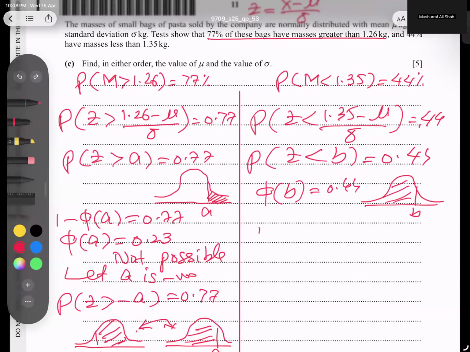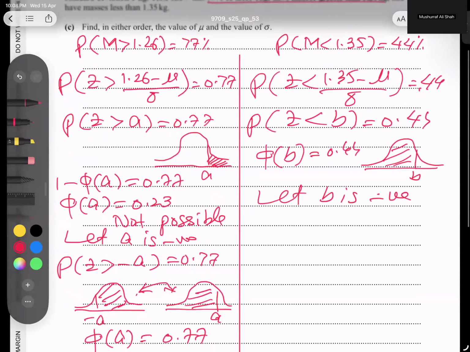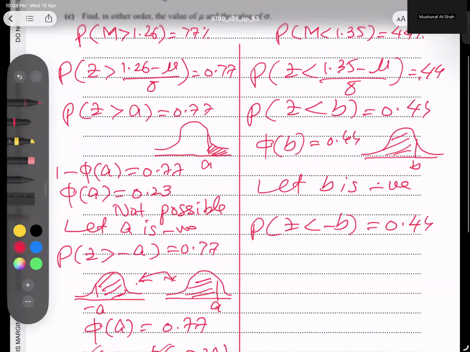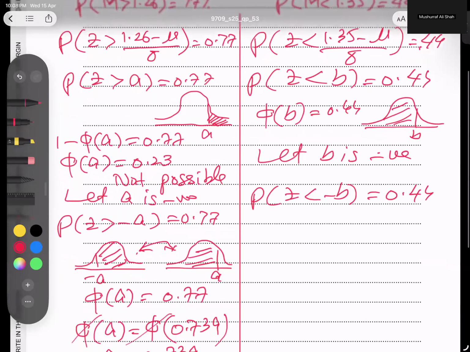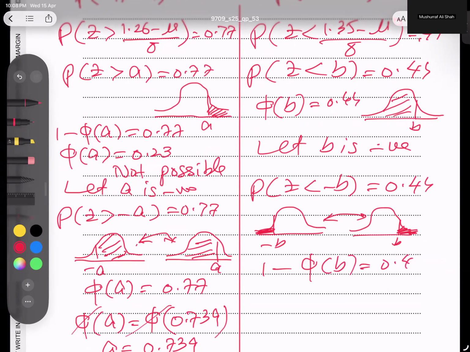Again, say let B is negative. So I will count once again. Z is less than negative B equal to 0.44. Now, students, I draw again two shapes. Negative b and lesser is this portion. And if I take positive b and this portion, both diagrams are same. And how to read this one, students? 1 minus phi of b is equal to 0.44.